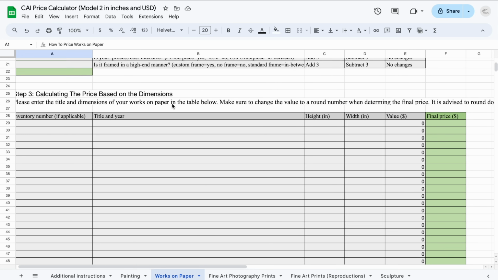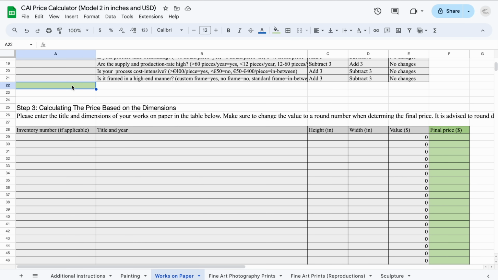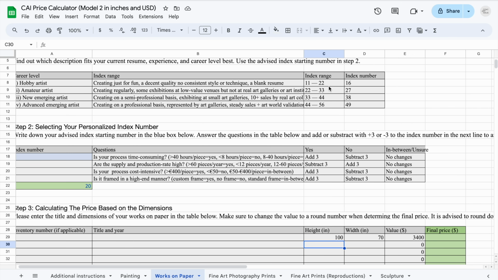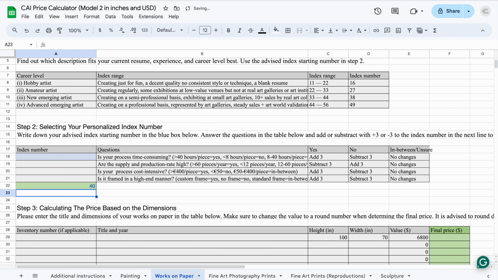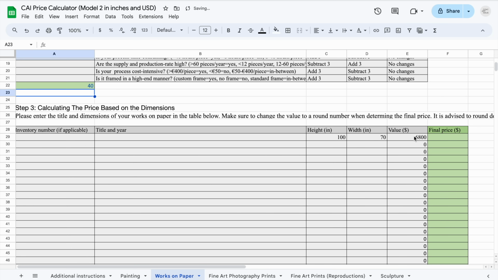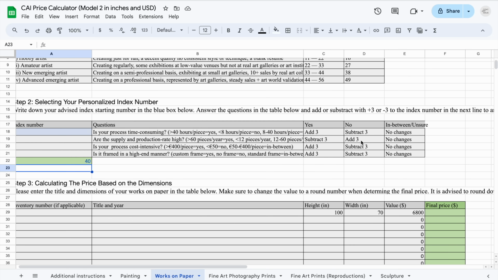And if you enter your dimensions, for instance, if we would have an index number of 20 and you have an artwork measuring 100 by 70 centimeters, or this is in inches, so it's in fact a different index range. I believe for a new emerging artist, 40 would be a better price range. Then we have our price in dollars. We also have a version for euros and centimeters.